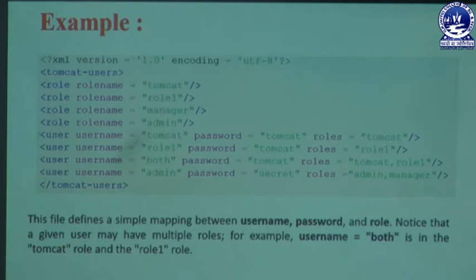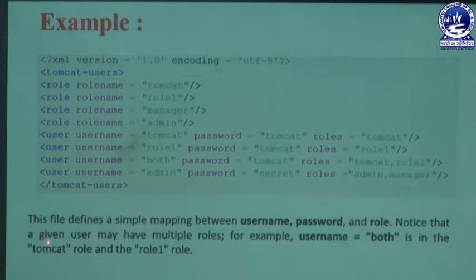In this way we can add some secure platforms in our JSP section, and this way of programming is the most reliable, the XML platform, which is a descriptor. Through that we are adding lots of authentication processes in our JSP page. Here this file defines a simple mapping between username, password and role. That means these are three sections used in our program, and these three sections must be reliable, and through them we are making our whole project so powerful.